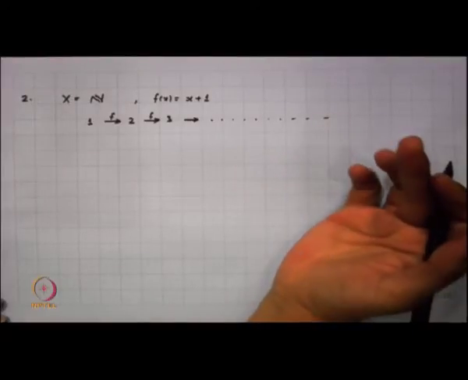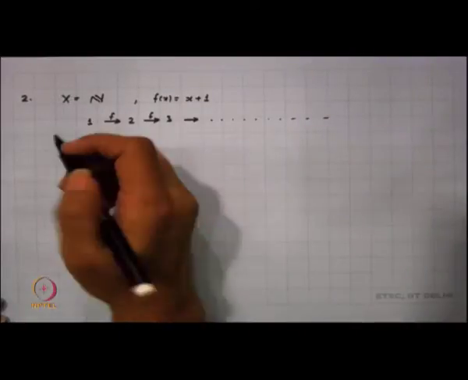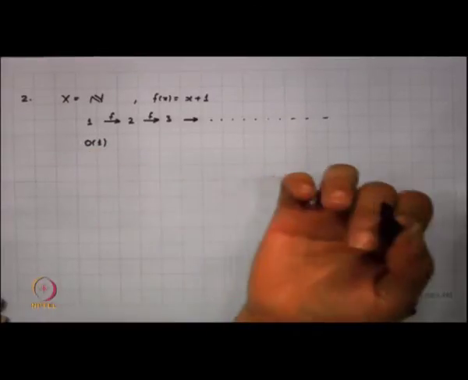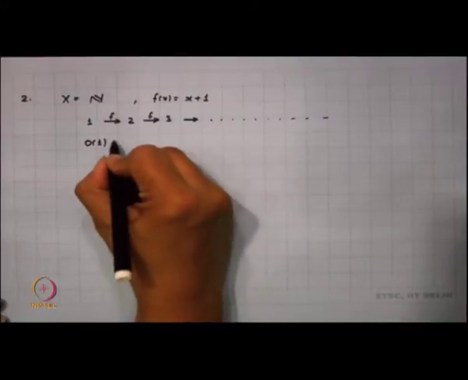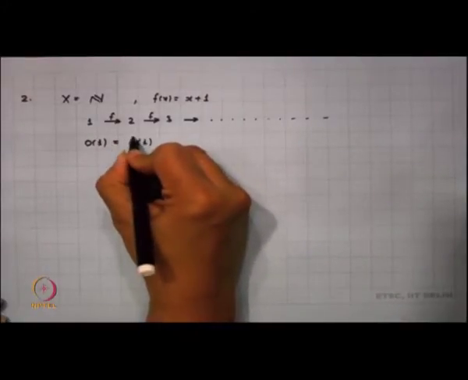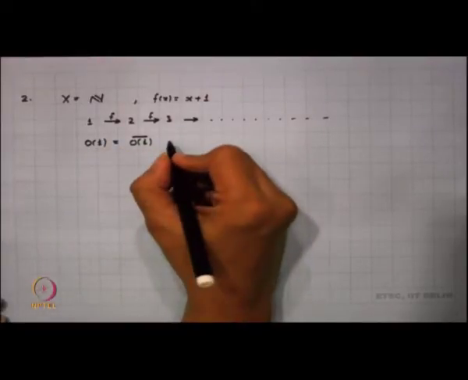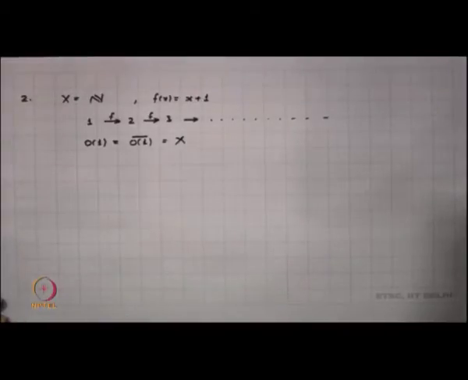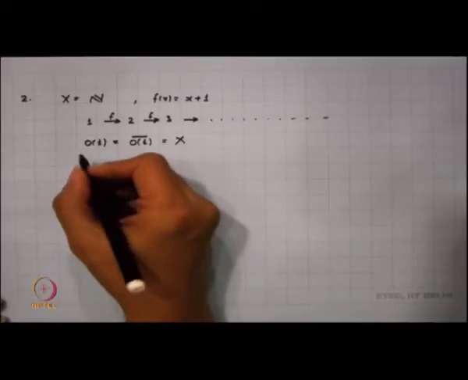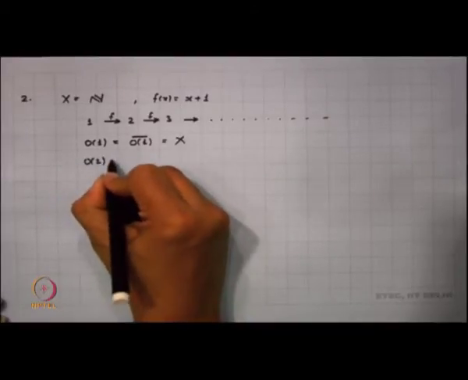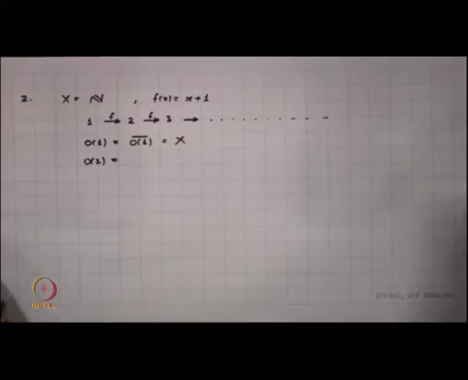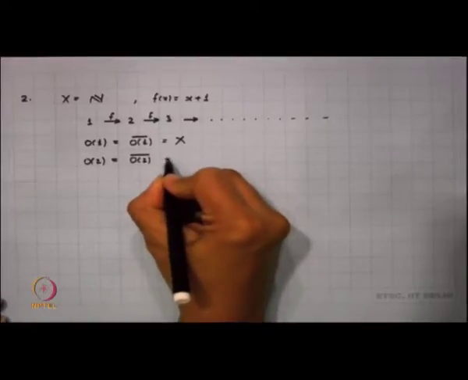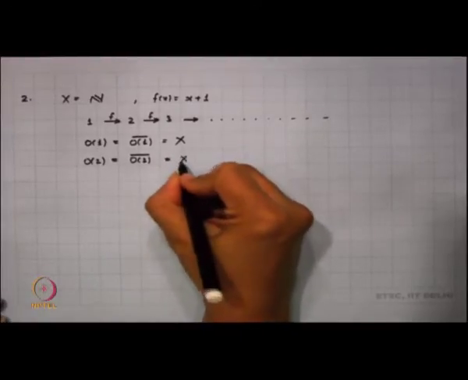Our space is not compact. So, what happens here is when I look into the orbit of 1, it is the same as the orbit closure of 1, which is the whole of X. Again, if I look at the orbit of 2, you would find that it is the same as the orbit closure of 2, which is X minus the singleton 1.